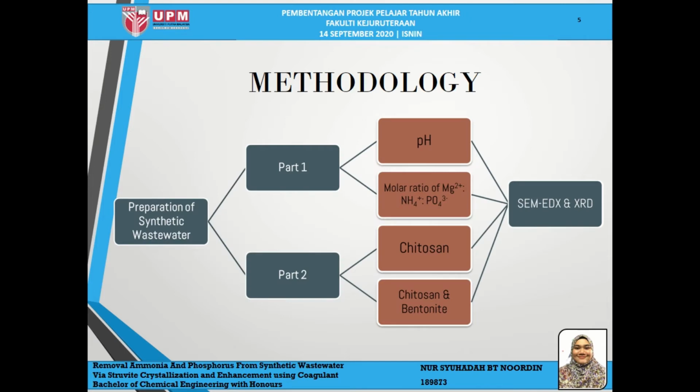So, for the methodology part, it was done by preparing the synthetic wastewater first, and then it is divided into 2 parts of experiment. In the first part I will study the pH and the molar ratio, and the second part will study Chitosan and bentonite. And from these 2 parts, the best result will be submitted to SEM-EDX and XRD analysis.